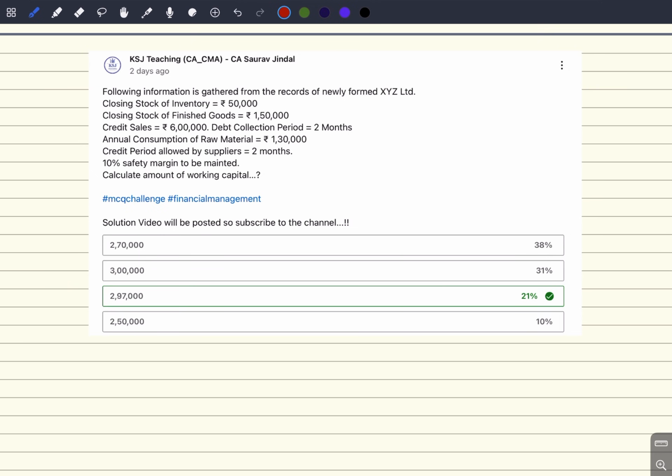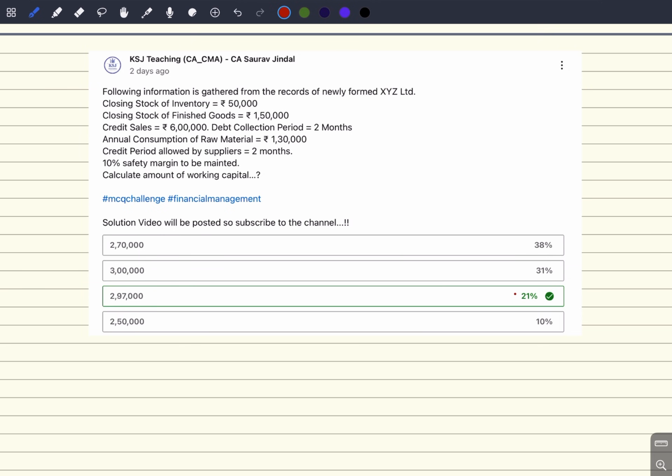So let's quickly discuss the MCQ challenge. We are coming up with the MCQ challenge of cost accounting and financial management for your upcoming attempt. Through this, you will get to know where you stand and what your preparation levels are, and accordingly you can make amendments in your preparation strategy. Please do not take MCQs lightly. These 30 marks are going to be very crucial. So let's get going with the first MCQ.